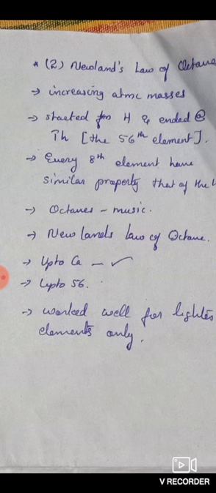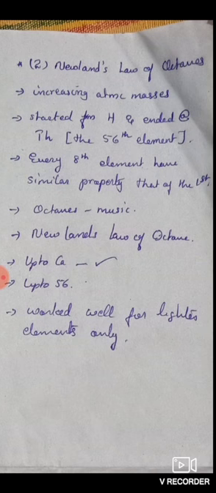And the second classification is Newlands' law of octaves. This is also according to increasing order of atomic masses; he also arranged the elements in increasing order of atomic mass, starting from hydrogen and ending at the 56th element, thorium.